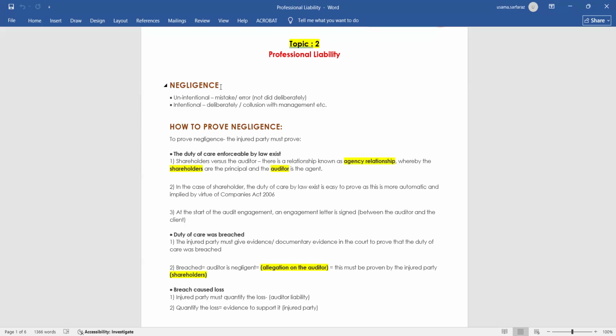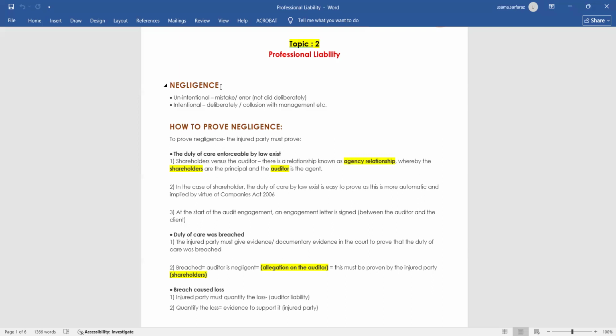The first one is unintentional. Unintentional means a mistake or error not done deliberately. The second one is intentional. Intentional means the auditor has an intention to commit this negligence, deliberately or in collusion with the management, meaning the auditor is in link with the management. There is no independence between the management and the auditor.